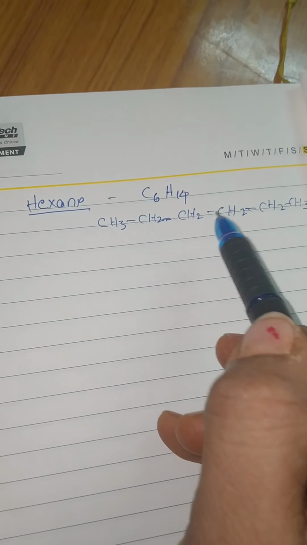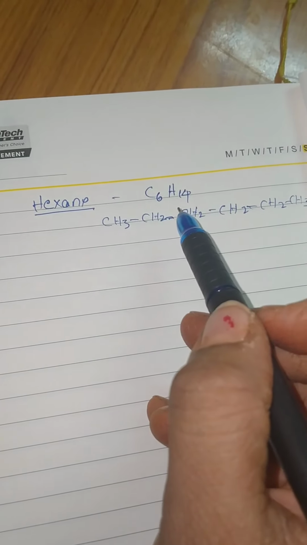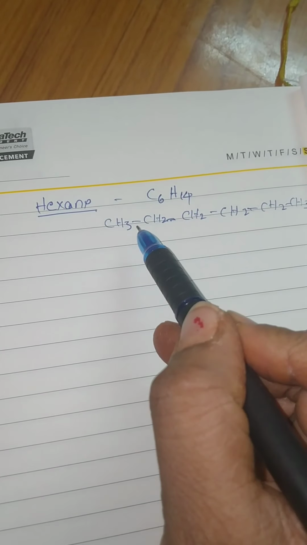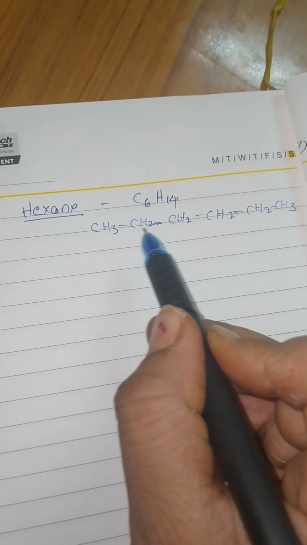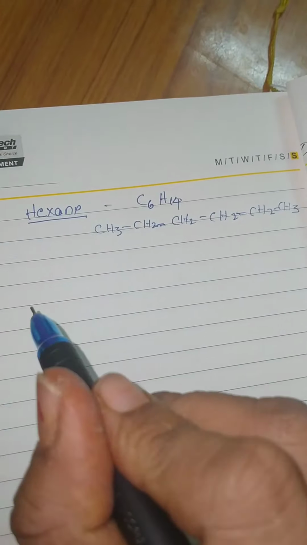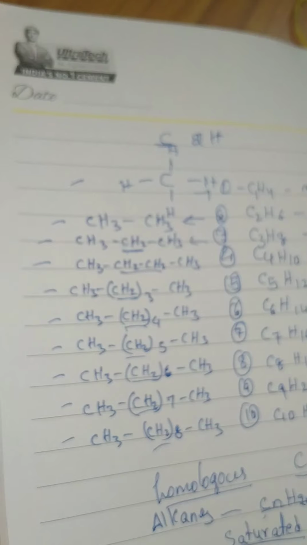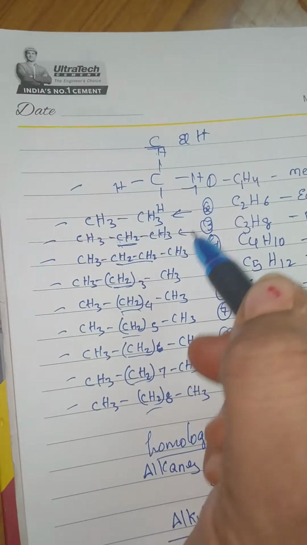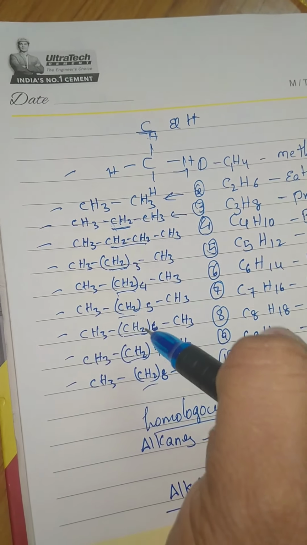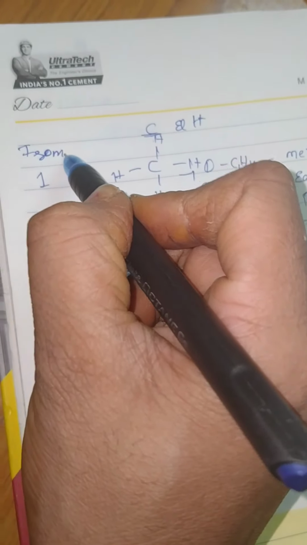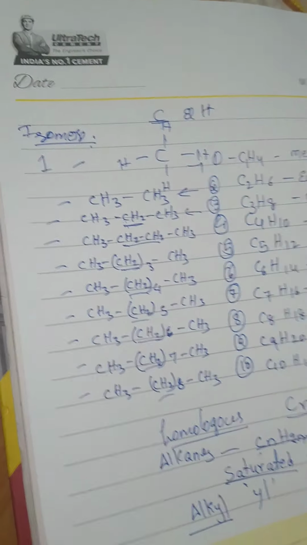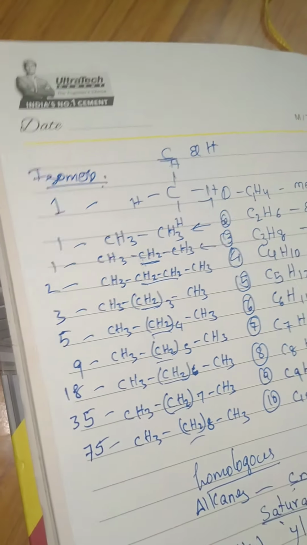When it is branched, then we are calling them isomers. That means the same number of carbons and the same number of hydrogens are present, but the structure of the chain is different. Then we are calling them isomers. For these compounds we have isomer structures also. So how many isomers each compound contains, we are writing here. These are the isomers for each alkane.